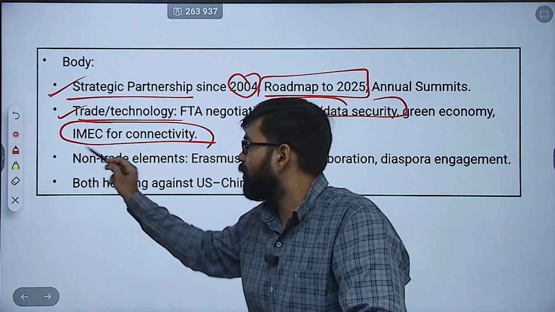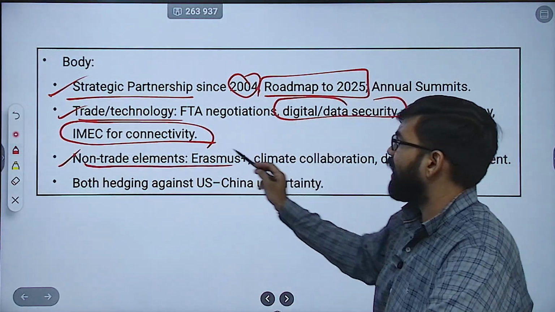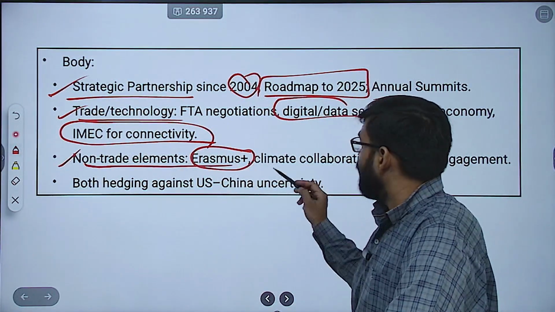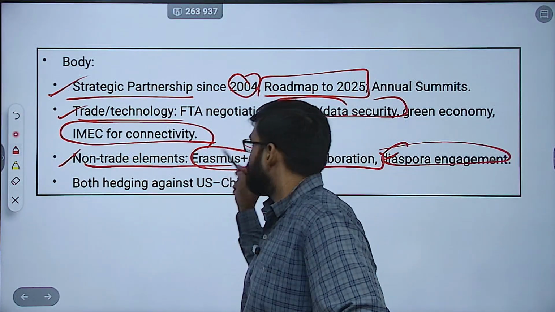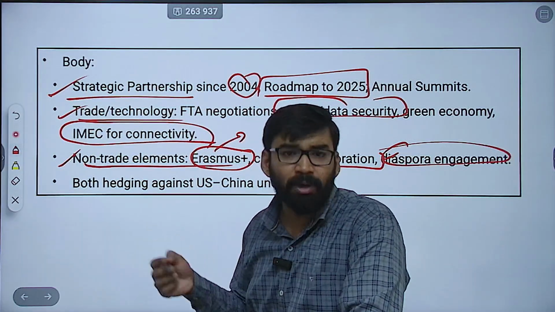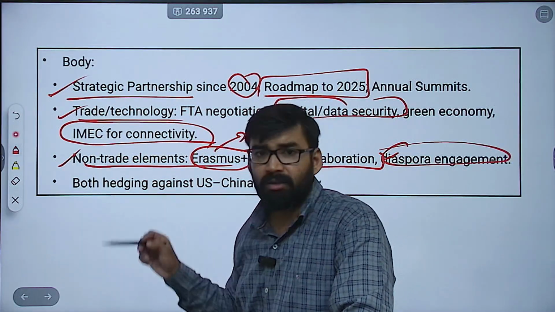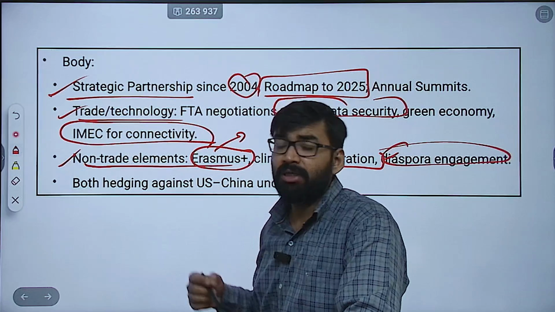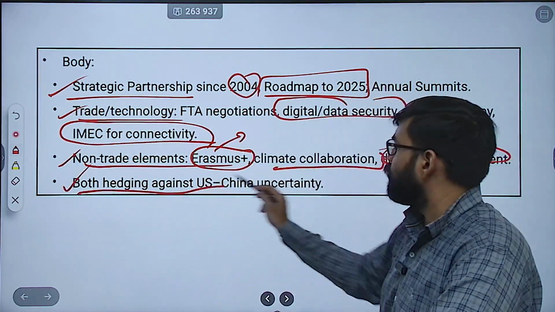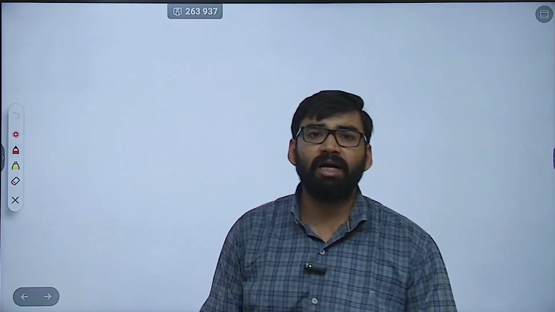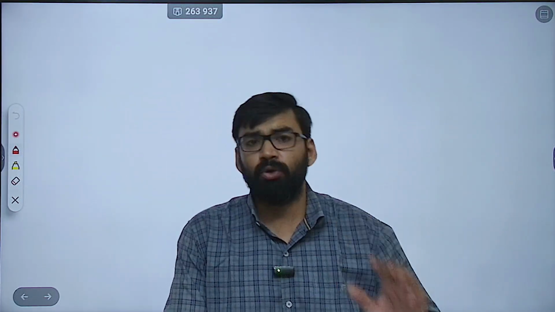Then you can mention non-trade elements like Erasmus, then climate collaboration, diaspora engagement. Erasmus also promotes people-to-people contact, student visa. Then both are hedging against the US and China uncertainty, that is India and European Union.